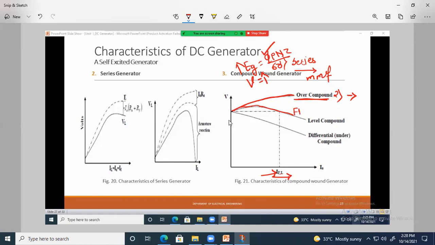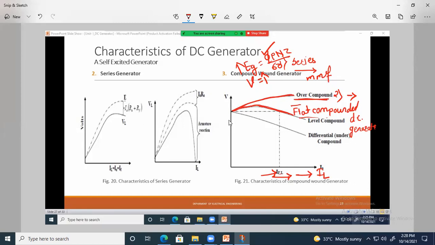So this is an MCQ question. What I am telling you is an MCQ question. Flat compounded DC generator. Why is it called a flat compounded DC generator? Because if we increase the load current IL, the terminal voltage still remains constant, or nearly constant. So it is called a flat compounded DC generator in case of a compound generator.